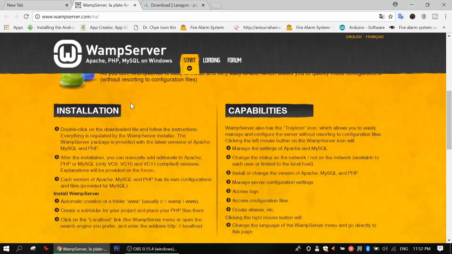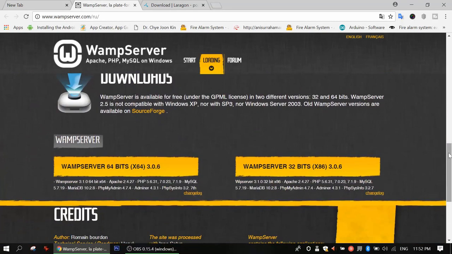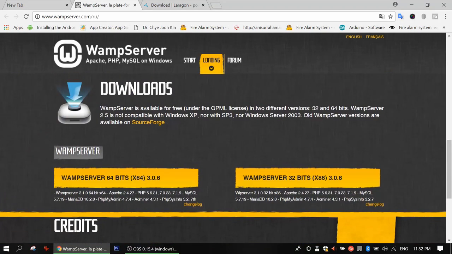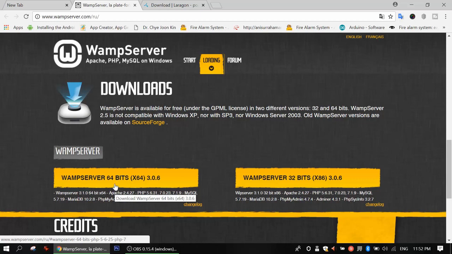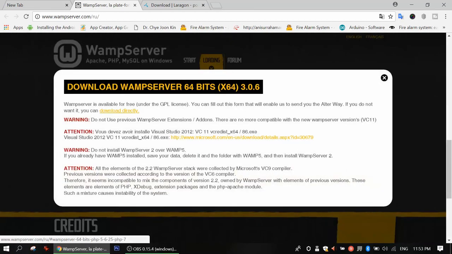www.wordpress.com. Then we'll go a little bit down, and we'll see the download button here. The web server is available for free, with all the details about the versions, 64-bit and 32-bit. As I am using a 64-bit computer, I'll download this, and you will download this. Just click this download button, and a notification pop-up will appear in front of your screen. Then click here on web server, and you can download directly by clicking this button.